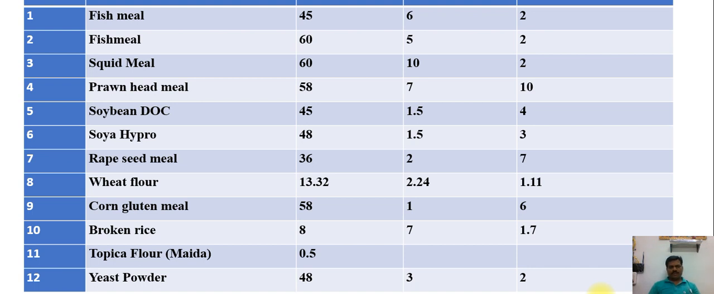Like that, squid meal, prawn gut meal, soya DOC, soya hydro, rapeseed meal, wheat flour, corn gluten, broken rice, tapioca flour, maida, and yeast powder. So the protein, fat and fiber values are mentioned here for our reference.